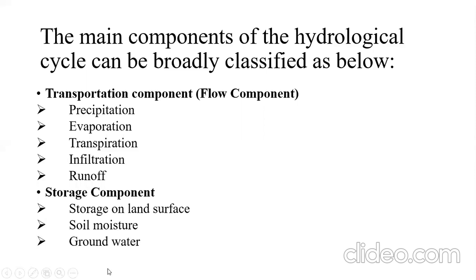Whereas whatever the amount of the water which has been getting inside the earth crust, that is considered as groundwater. It means that the different components of the hydrological cycle are grouped into two main categories, that is transportation component and storage component. So transportation component includes precipitation, evaporation, transpiration, infiltration, runoff, whereas a storage component includes storage on the land surfaces, soil moisture, and groundwater.